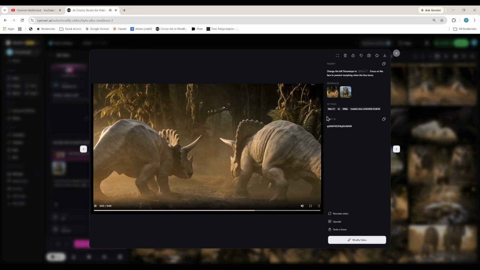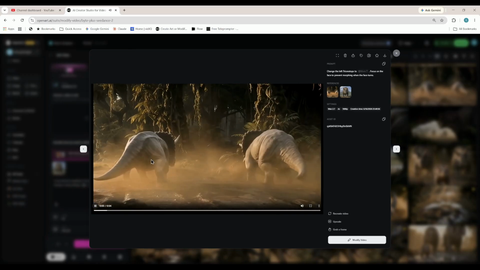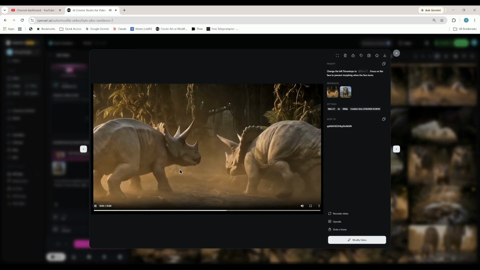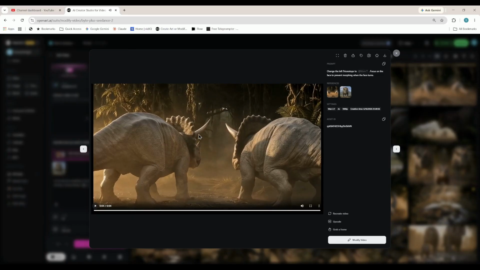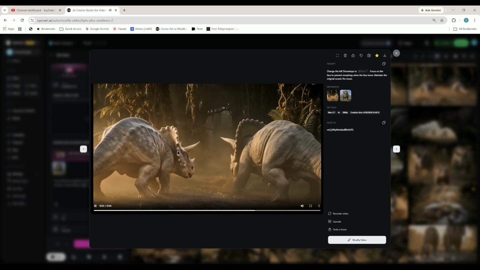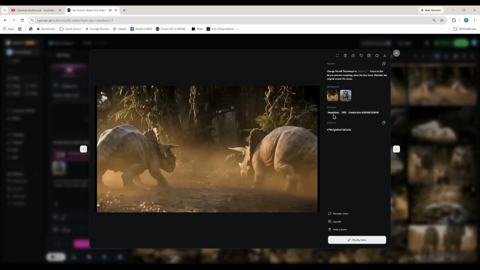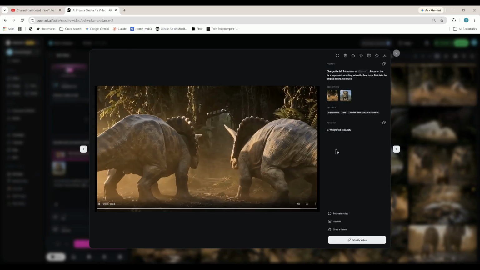Now, WAN 2.7 did modify the face, but it also changed the skin tone of the Triceratops. So I mean, it fixed the morphing on the face, but it caused another problem. So I've tried this a couple of different times with WAN 2.7, and let's go ahead and try Happy Horse, and Happy Horse ignored the morphing face.